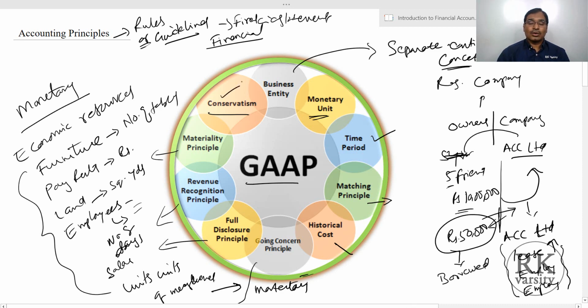So these are the core accounting principles based on which we prepare our financial statements. In my coming lectures, whenever any accounting transaction is to be recorded in a journal, ledger, or in the preparation of your balance sheets, at each and every stage I am going to link these accounting principles with the transactions and events which we record in the books of records, so that you will be able to appreciate the relevance or linkage between accounting principles and accounting records.